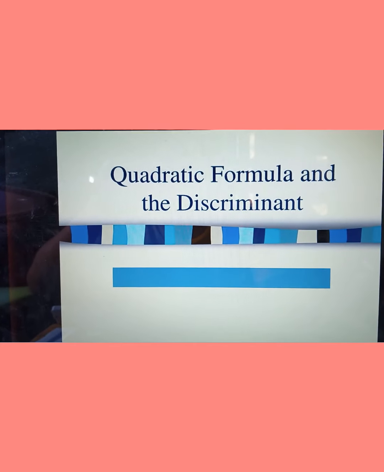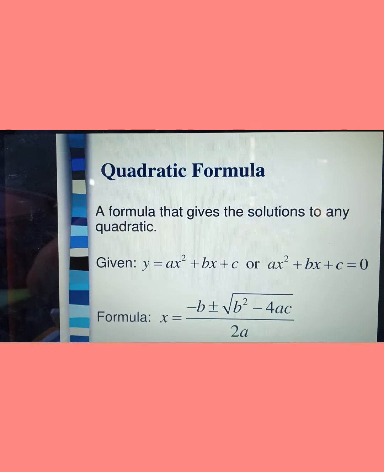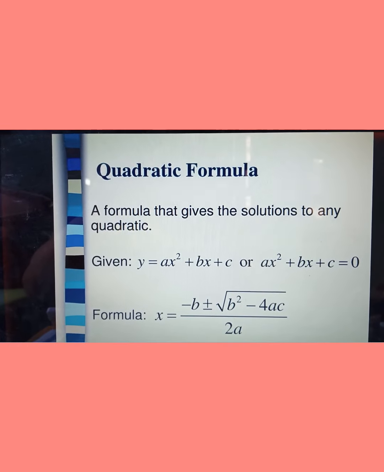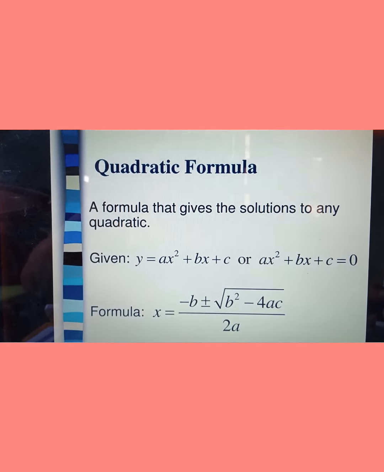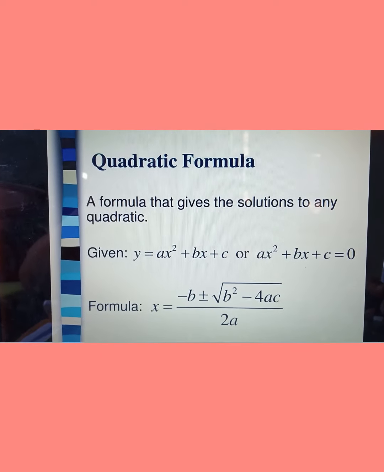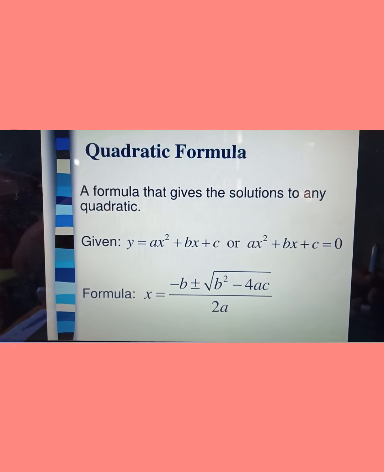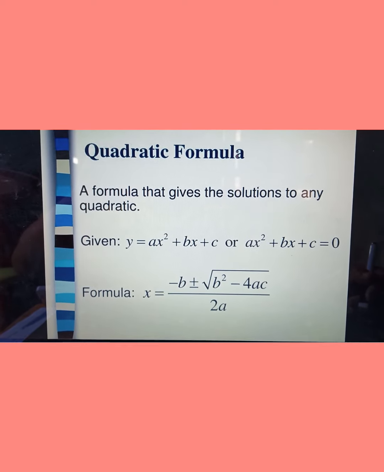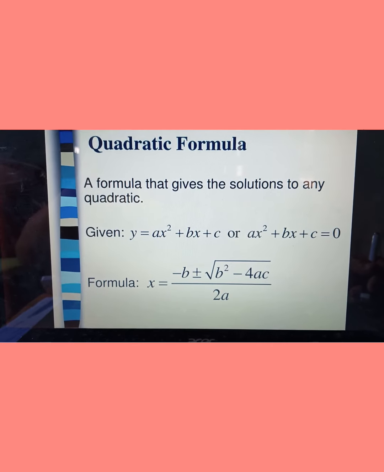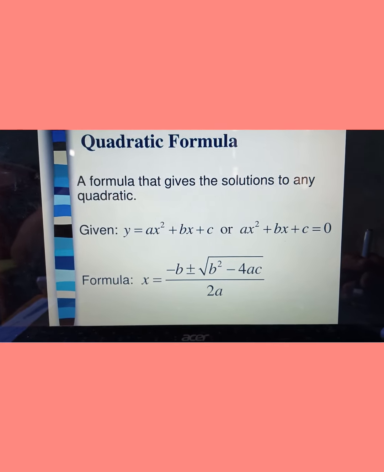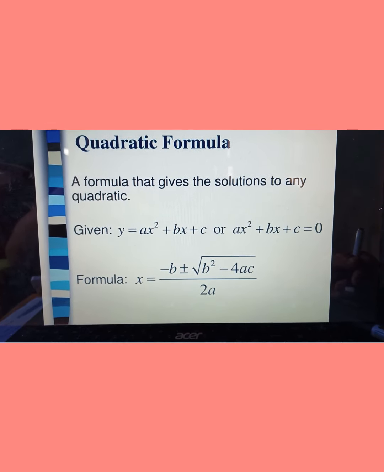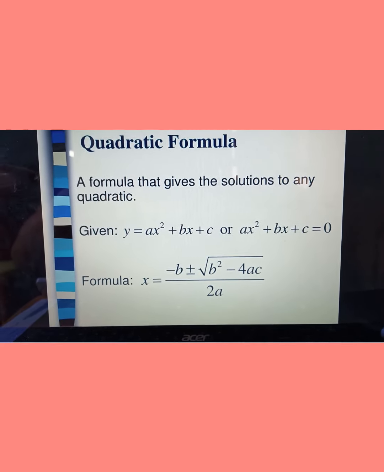Let us discuss the quadratic formula and the discriminant. In our previous lesson, we discussed the quadratic formula, which gives a solution to any quadratic. So in any quadratic equation, ax squared plus bx plus c is equal to 0, using the formula, x is equal to negative b plus minus square root of b squared minus 4ac over 2a.